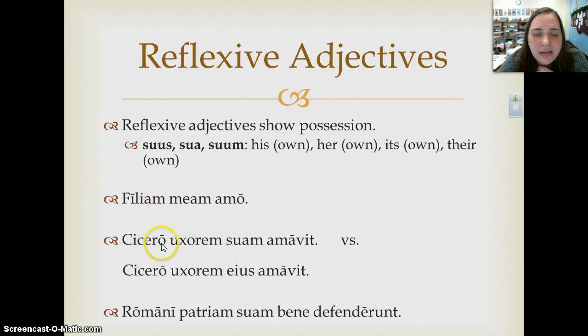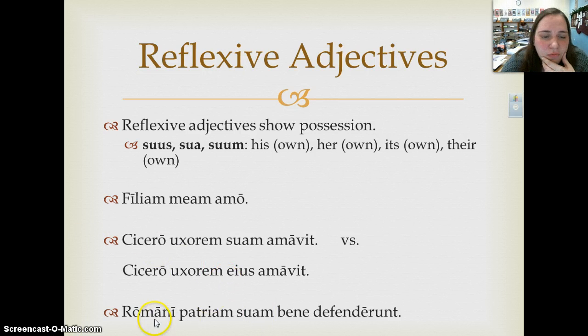If I were to say, Cicero uxorem suam amavit, the Latin very clearly shows that Cicero loves suam uxorem, his own wife, okay? Whereas if you had written Cicero uxorem eius amavit, what you would be saying is that Cicero loved the wife of that other guy, okay? So this is the difference between Cicero loves his wife and Cicero loves his wife. And in Latin, it's very specific. In English, a bit more vague.